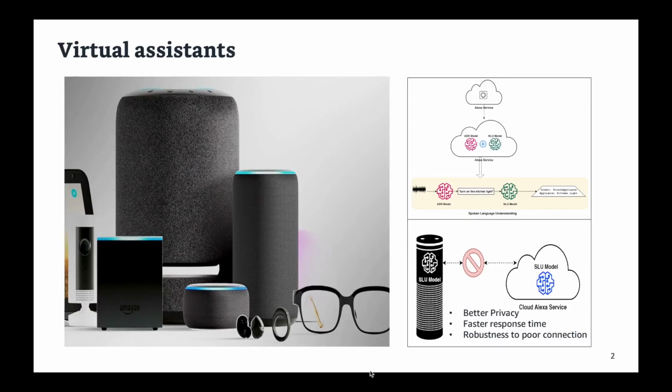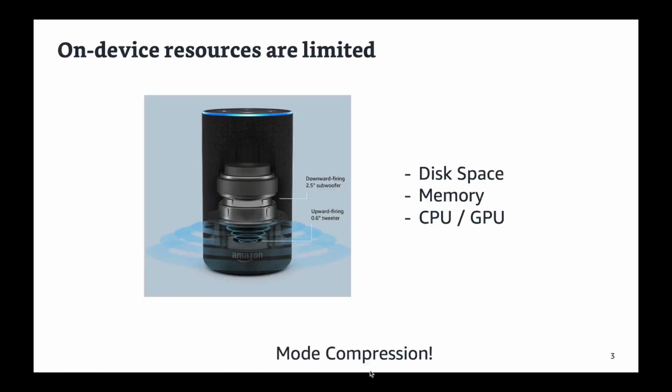Virtual assistants typically rely on automatic speech recognition and natural language understanding to perform their function. The pipeline of these tasks can be performed either on the cloud or on the edge. Edge processing has the benefits of better privacy, faster response time, and robustness to poor connection. However, on-device resources are limited in terms of disk space, memory, CPU, and GPU. Therefore, models need to be compressed.